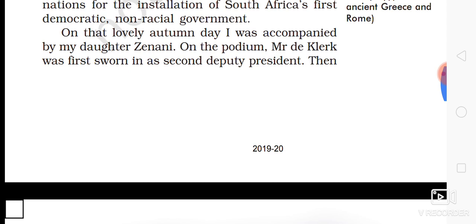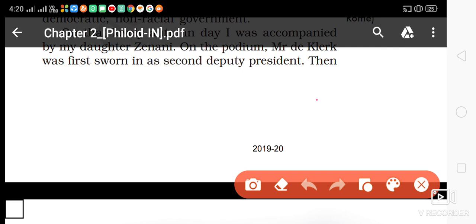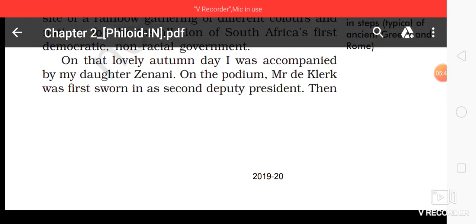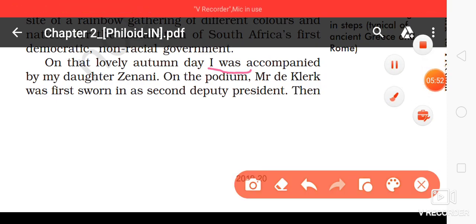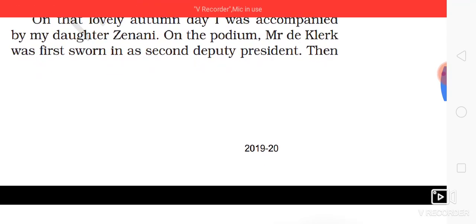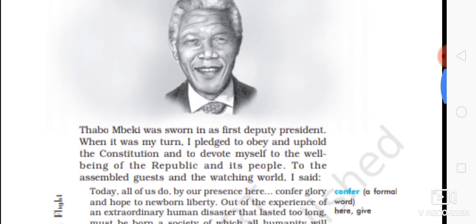"So on that lovely autumn day, I was accompanied." Who is I in this line? It's Nelson Mandela. Whenever there is I written in any text, we say the paragraph is written in the first person. So I means it's Mandela. This paragraph is written in the first person, meaning he is the writer, because it's an autobiographical sketch written by him. You can see Nelson Mandela here.